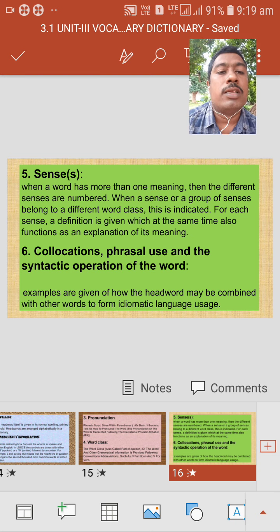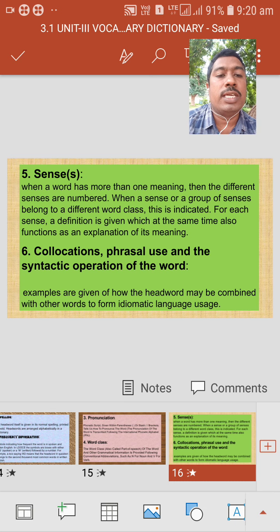For example, 'Smoking is injurious to health.' In this sentence, smoking is a noun. Then 'He is smoking.' In the second sentence, the same smoking appears as a verb, so we should remember how we are using that word in a sentence.